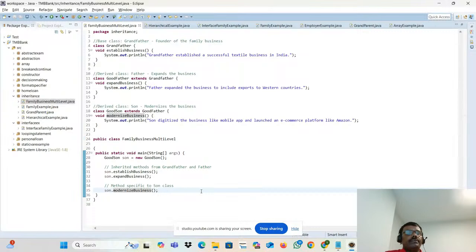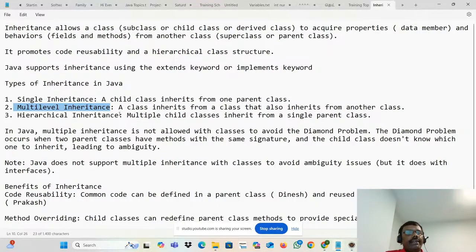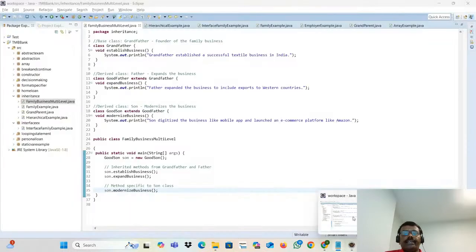Okay, team? This term they are calling multi-level. Another one, what is the next one? We are going to talk about hierarchical inheritance. What do you mean by hierarchical inheritance? Let's talk about hierarchical inheritance.